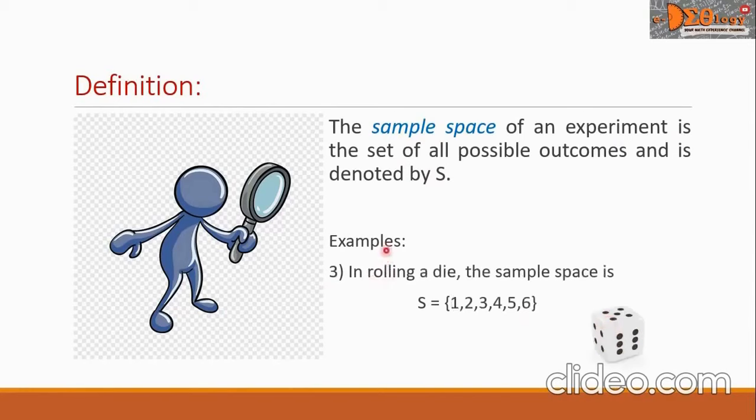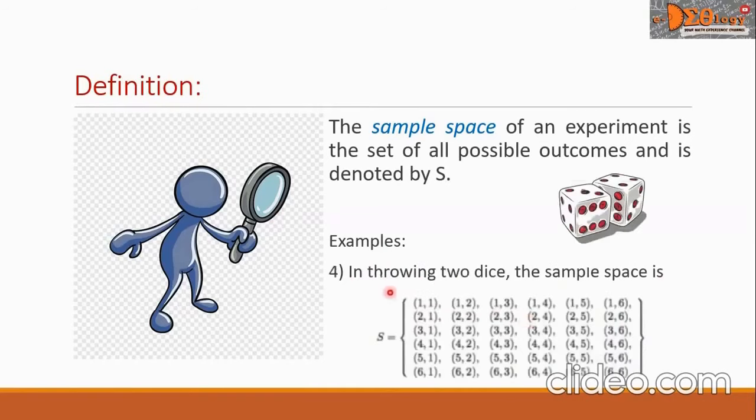Example 3, in rolling a die, the sample space is S equals {1, 2, 3, 4, 5, 6}. Example 4, in throwing two dice, the sample space is given here.